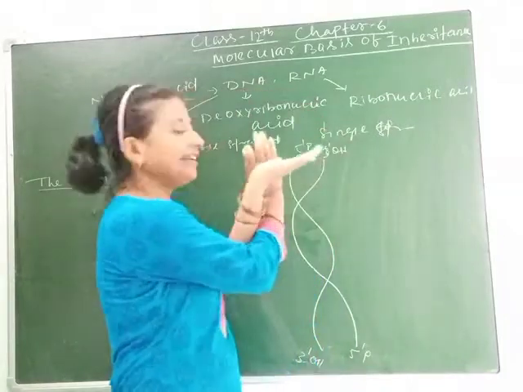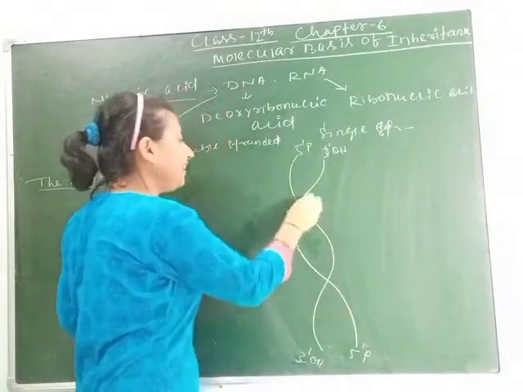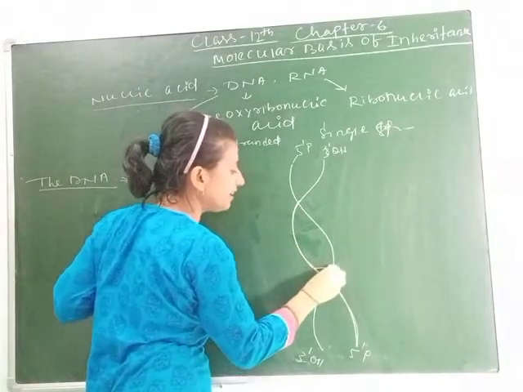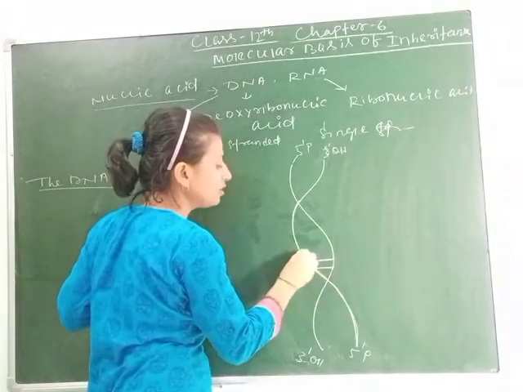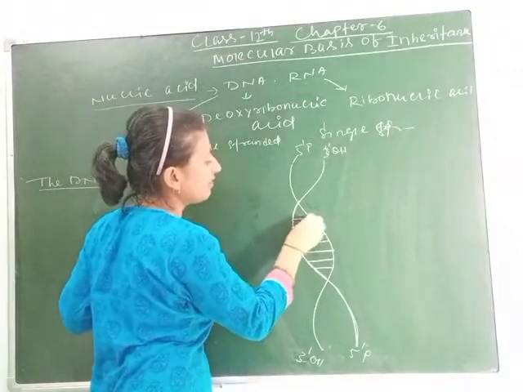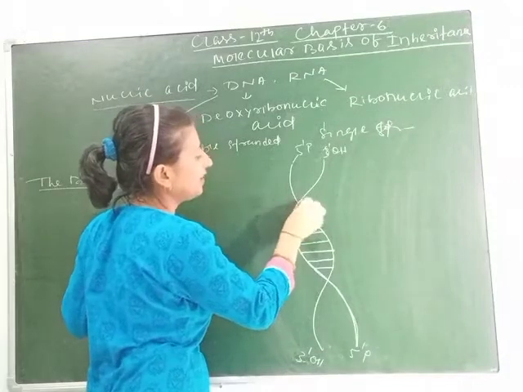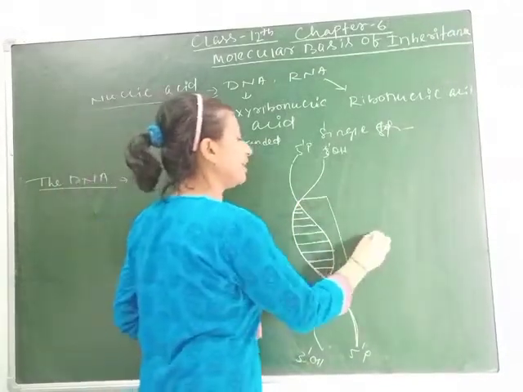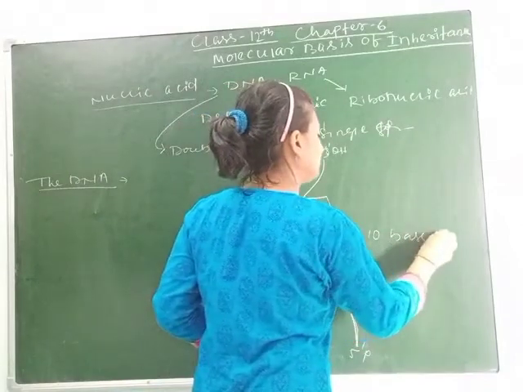And each turn of DNA contains 10 base pairs. 1, 2, 3, 4, 5, 6, 7, 8, 9, 10. Means each turn of DNA contains 10 base pairs.